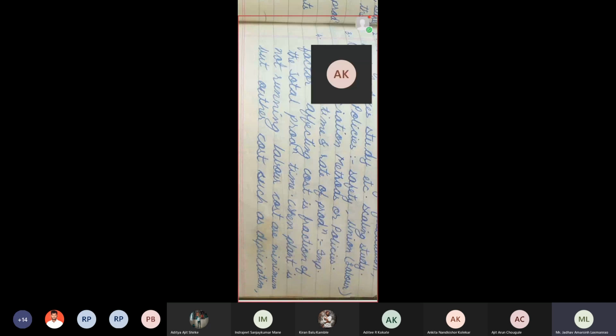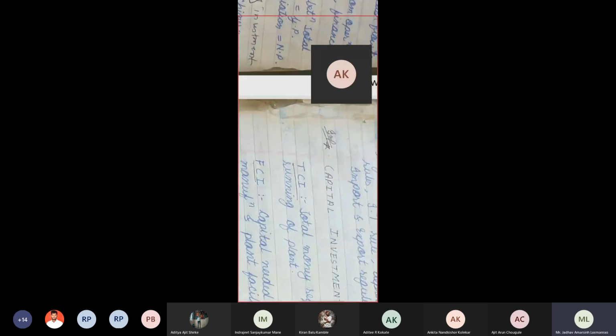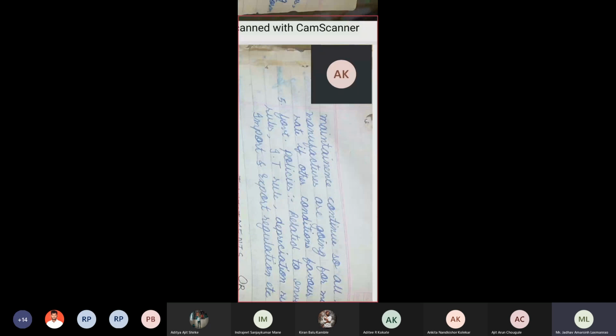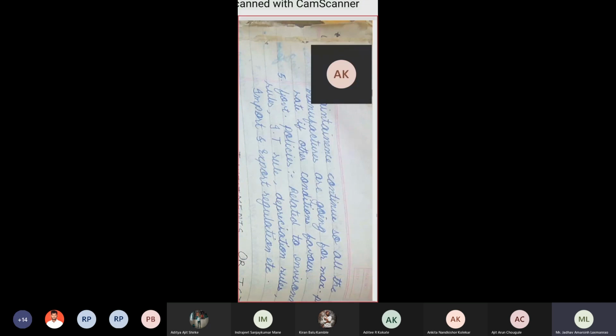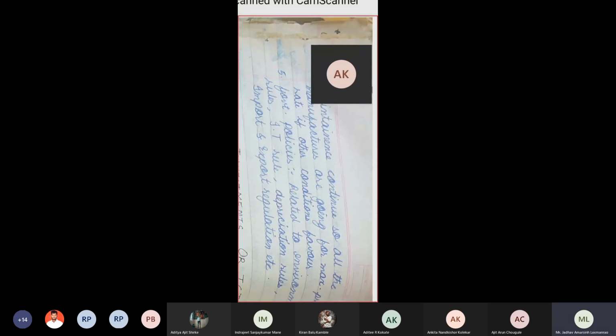When the plant is not running, labor costs are minimum. Plant जेव्हा run होत नाही, labor cost कमी आहे, लक्षात ठेवा. But other costs such as depreciation cost or maintenance cost continue. प्लांट बंद असला की लेबर कॉस्ट कमी असते, रॉ मटेरियल कॉस्ट कमी असते, बट अदर कॉस्ट लाईक मेंटेनन्स कॉस्ट, प्लांट बंद ठेवला की उलट मेंटेनन्स कॉस्ट वाढते, लक्षात ठेवा. So always the plant should be in running condition, otherwise maintenance cost should continue and maintenance cost should increase. Okay, are we getting it or not? So these are the very important factors which affect the production cost in the plant.